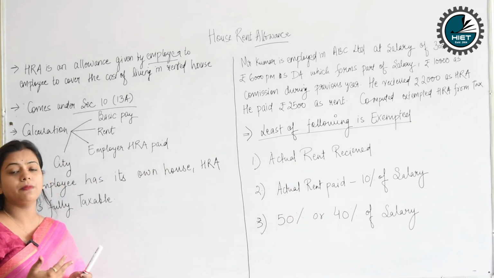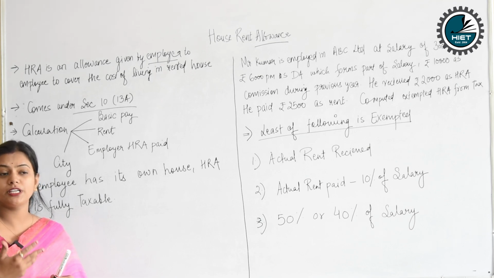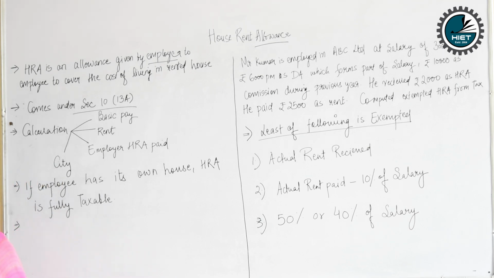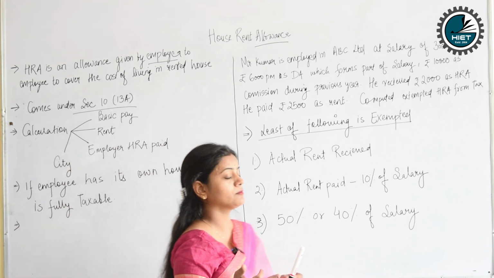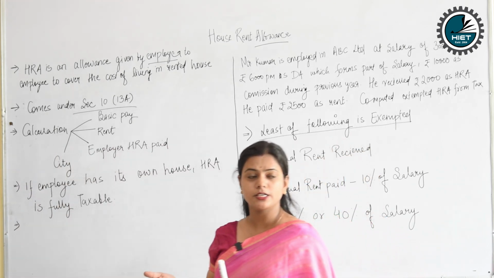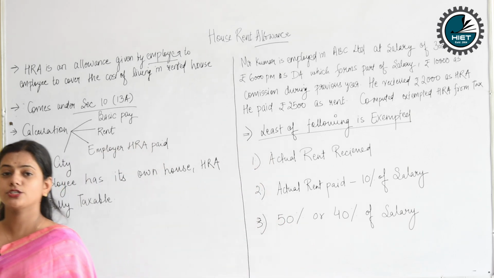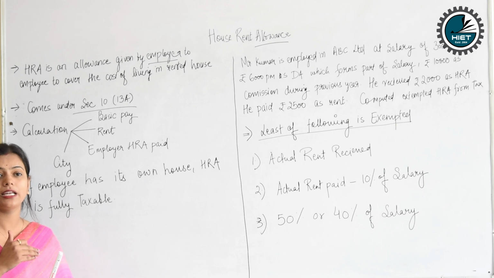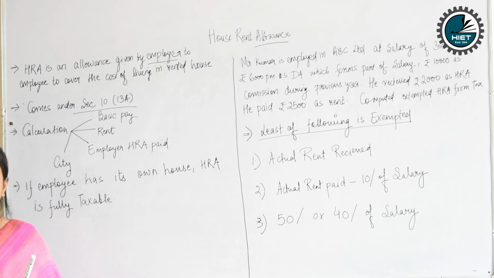For example, if you earn some income from a lottery, horse race, gambling, or platforms like Dream11, that income comes under the head income from other sources and will be entirely taxable. You will not get any kind of exemption.